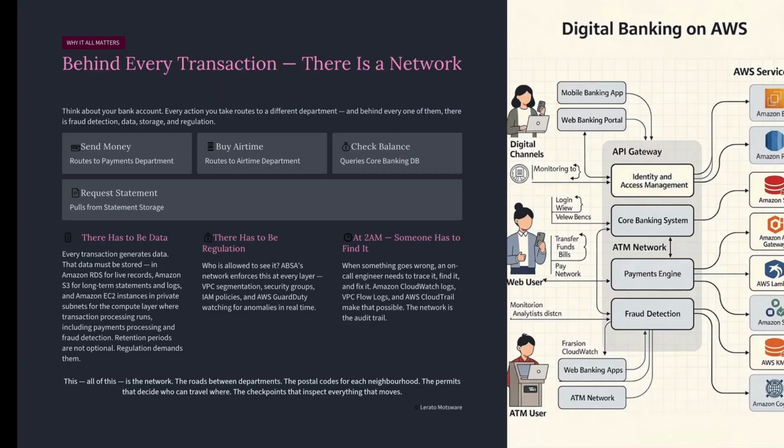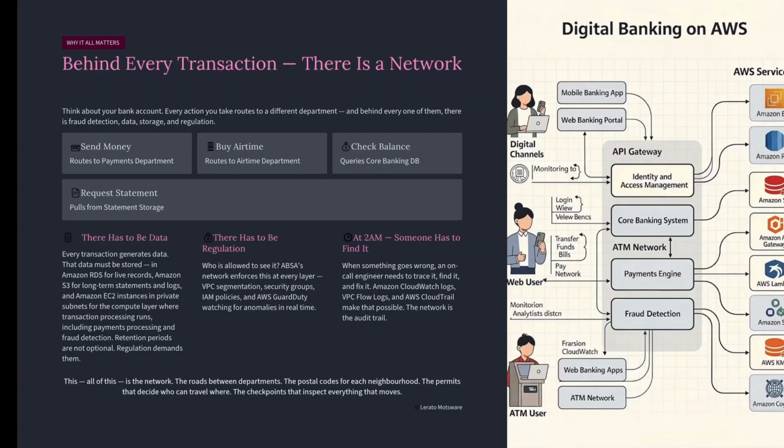But here is why it matters before we even write one line. Think about your bank account. When you send money, that request travels to one department. When you buy airtime, a different department. When you check your balance, another one. When you request a statement, another. And behind every single one of those, there is fraud detection. There is someone checking. Is this really you? Do you actually have this money? There has to be data. And that data has to be stored somewhere.